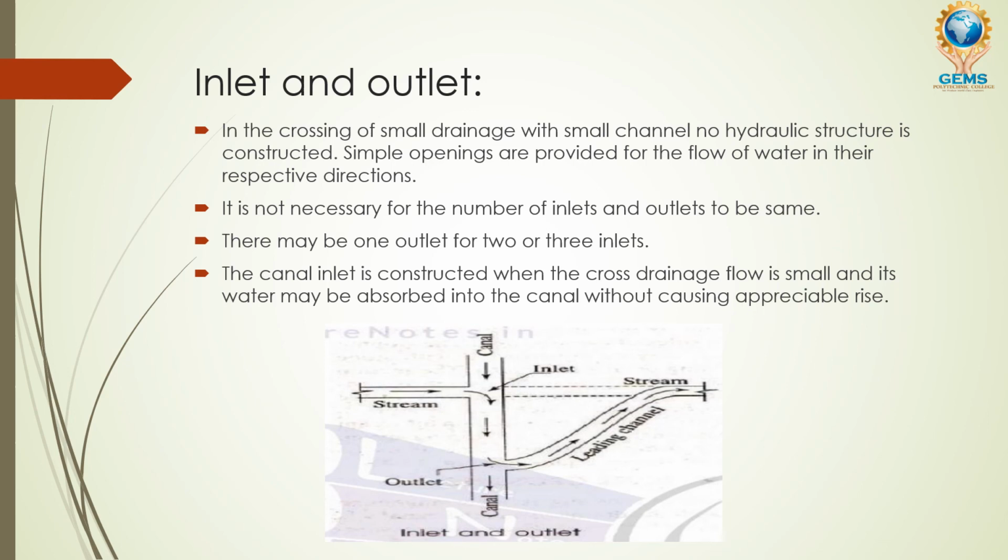It's your wish. If you are going to construct the cross drainage work, then the canal inlet is constructed when the cross drainage flow is small and its water may be absorbed into the canal without causing any appreciable rise. What does this point mean? If you are going to construct the cross drainage in the down portion, not in the upstream, then your cross drainage flow is small or very low. Then the water may be absorbed into the canal and flow freely without causing any appreciable rise.